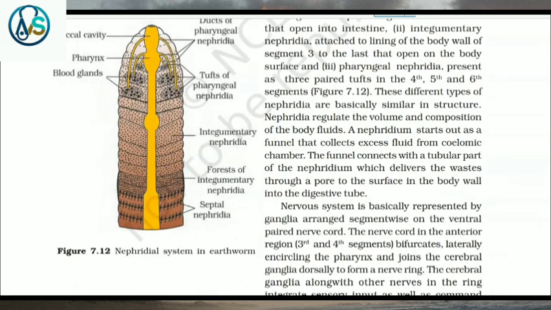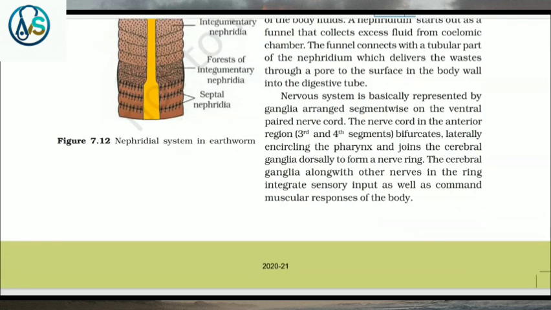These different types of nephridia are basically similar in structure. Nephridia regulate the volume and composition of the body fluids. A nephridium starts out as a funnel that collects excess fluid from the coelomic chamber. The funnel connects with a tubular part of the nephridium, which delivers the waste through a pore in the body wall into the digestive tube.